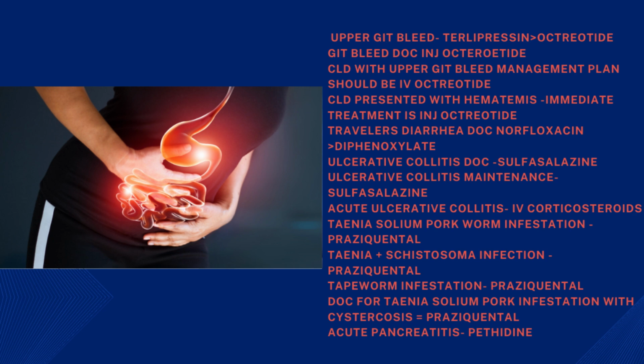Ulcerative colitis, drug of choice is sulfasalazine. Ulcerative colitis maintenance therapy is also sulfasalazine. Acute ulcerative colitis, the answer is going to be IV corticosteroid. However, the drug of choice for ulcerative colitis is sulfasalazine.